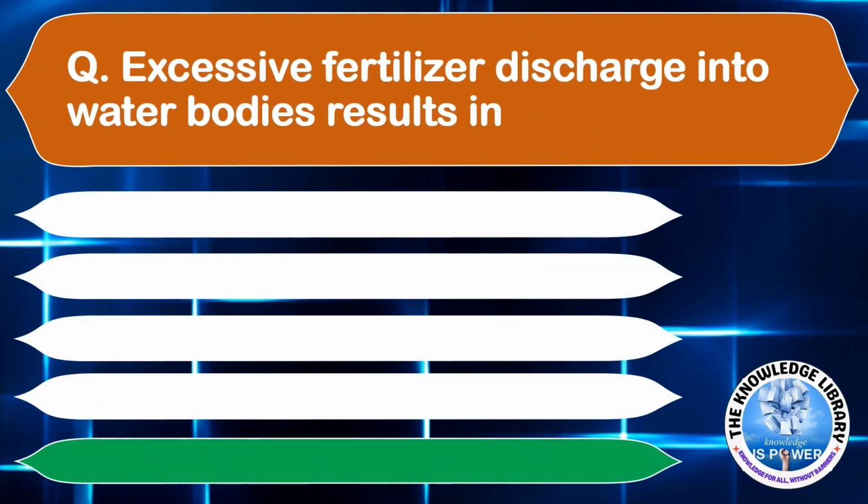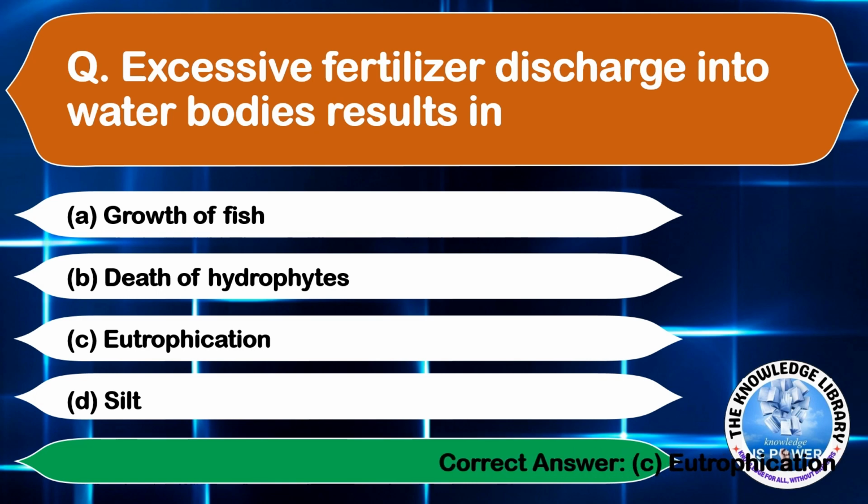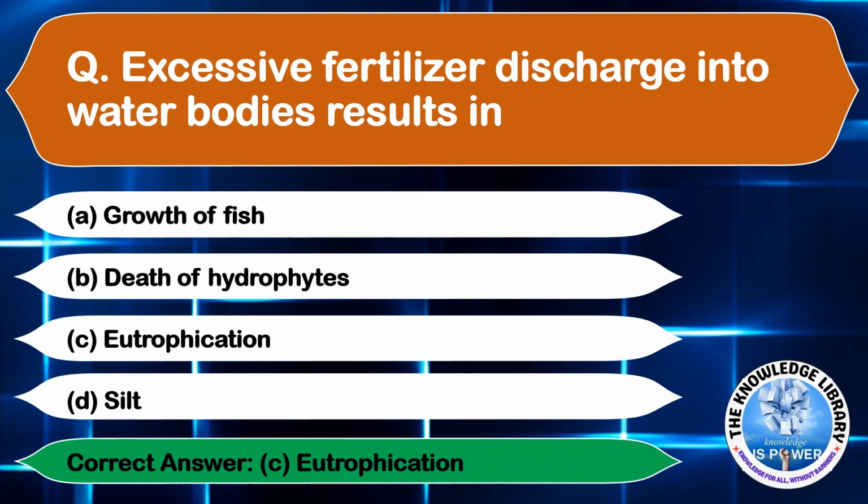Excessive fertilizer discharge into water bodies results in option A growth of fish, option B death of hydrophytes, option C eutrophication, and option D silt. The correct answer is option C eutrophication.